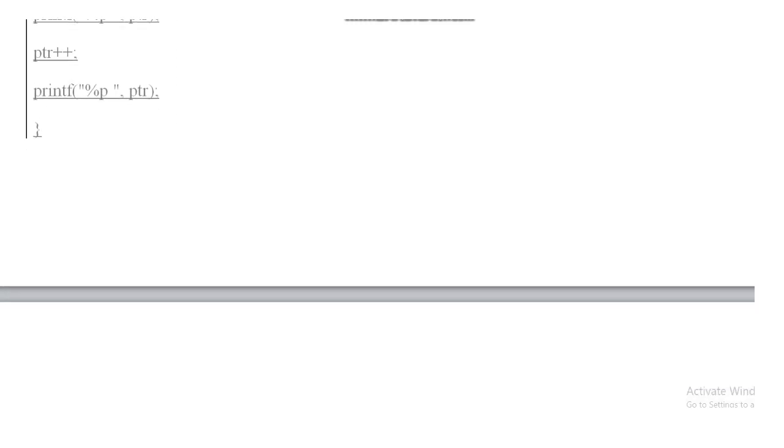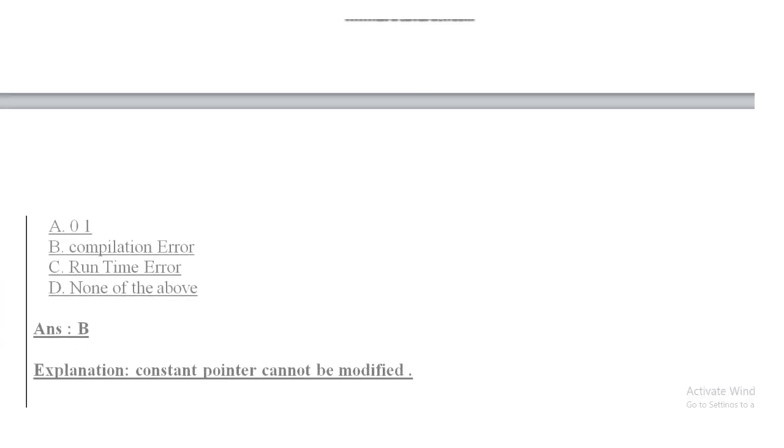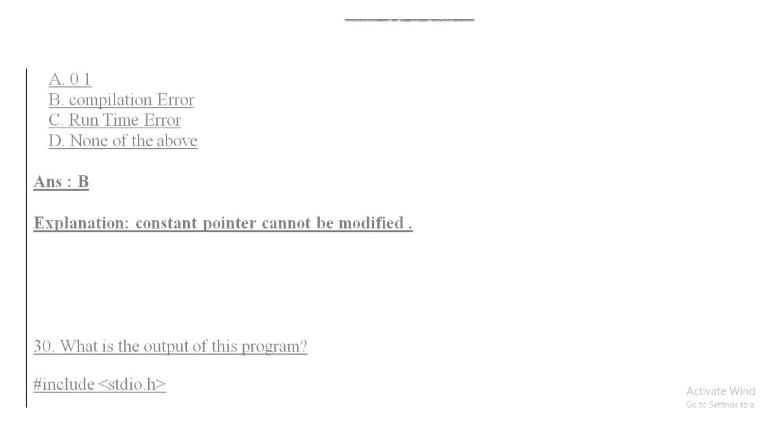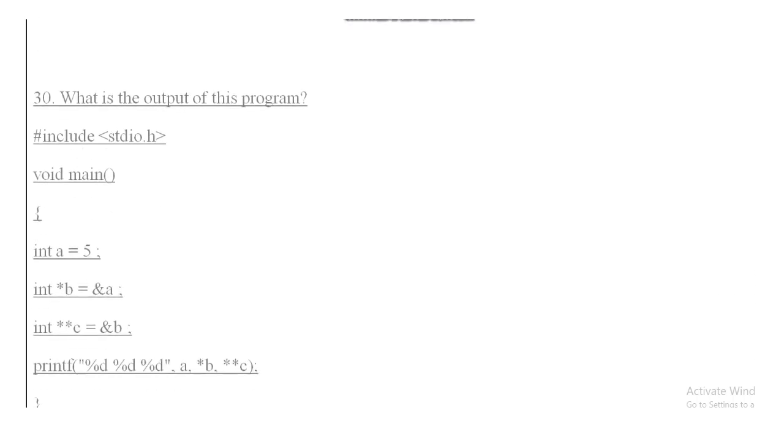So the options of this question are option A 0 1, option B compilation error, option C runtime error, and option D none of the above. So the answer of this question is option B, because the value of a constant pointer cannot be modified and it is incremented in the above program.